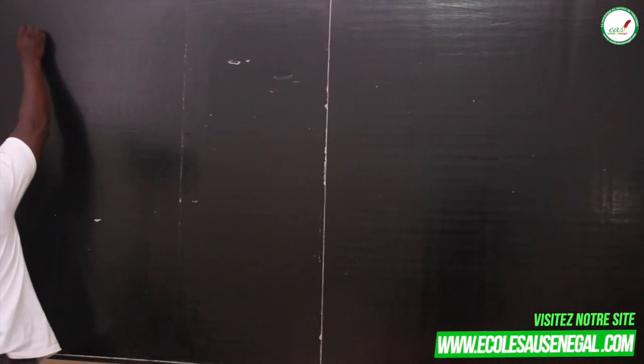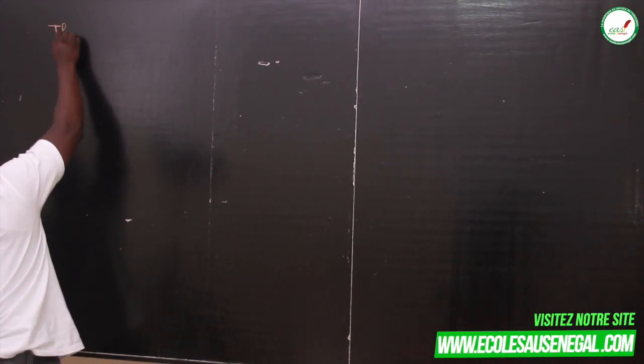I go by the name of Mr. Sumare, an English teacher. Today we are going to see a lesson which is called the comparatives.